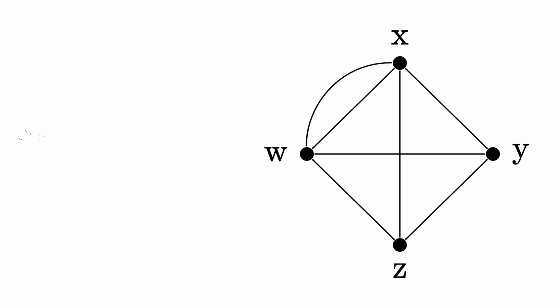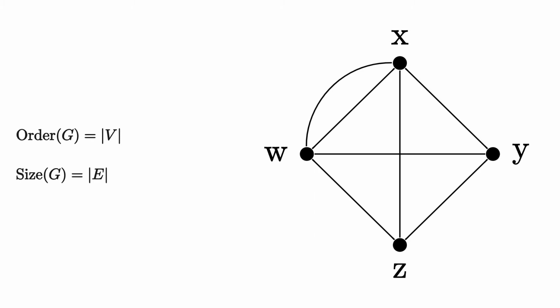We can talk about the order of a graph, which we'll define as the cardinality of the vertex set, and the size of a graph, which we'll define as the count of the edges. Since we have an order of 4 and a size of 7, we call this example graph a 4-7 graph.